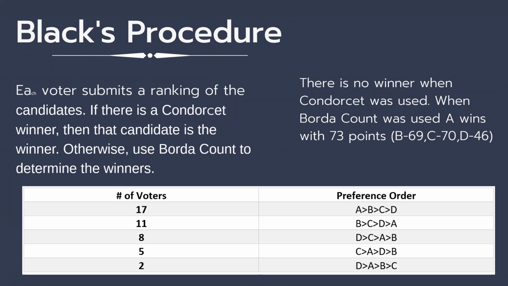First place votes are equal to 3 points, while second place votes are equal to 2 points, third place votes are equal to 1 point, and fourth place votes are equal to 0 points.